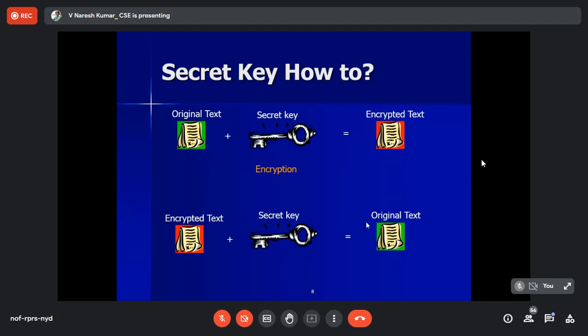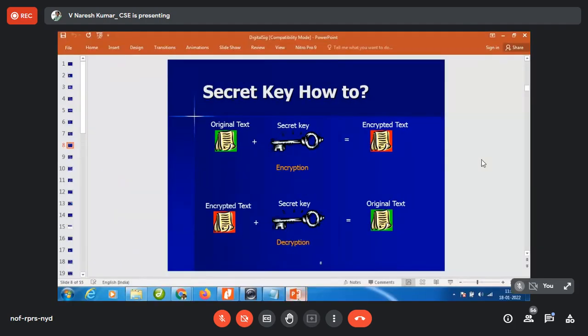No, you should use the same key for decryption. Now tell me, how will the sender send the secret key to the receiver?